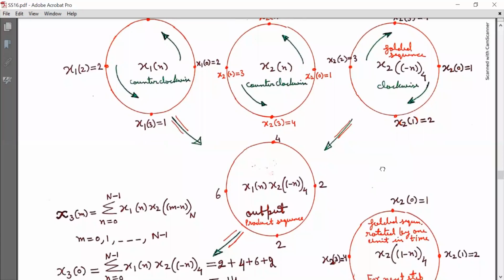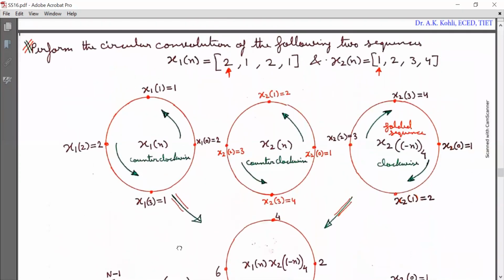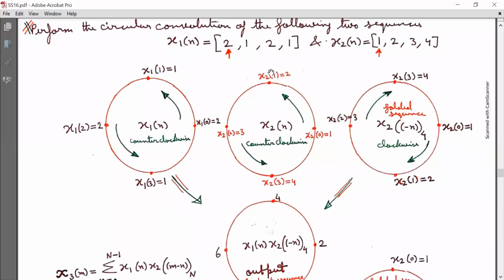Now for the calculation of circular convolution, we have just discussed the formula. So x3[m] is equal to summation n running from 0 to capital N minus 1, x1[n] into x2[(m minus n) with subscript capital N], that is modulo N operation, and m can have values from 0, 1 to capital N minus 1. Now here capital N is equal to 4.